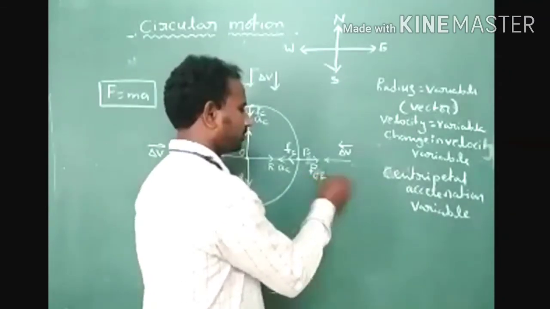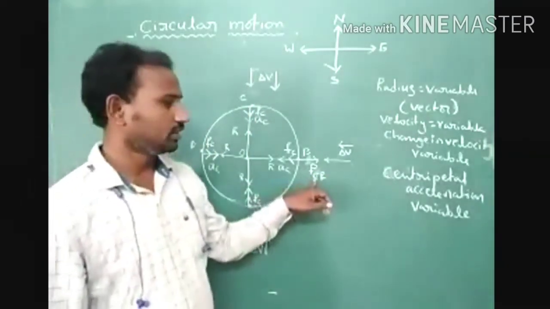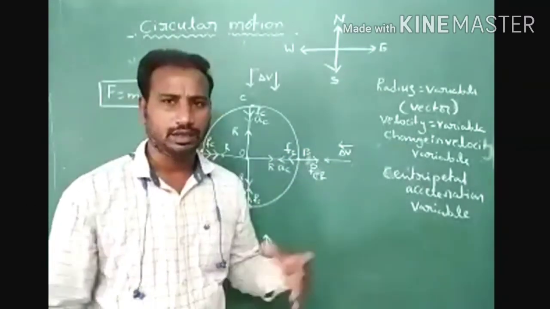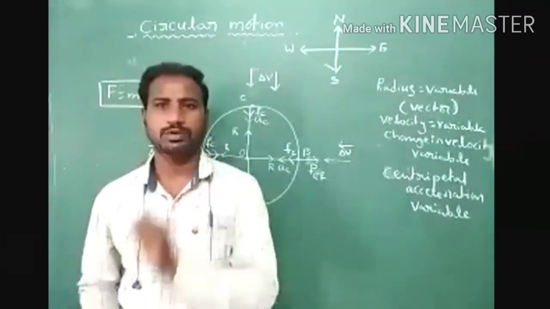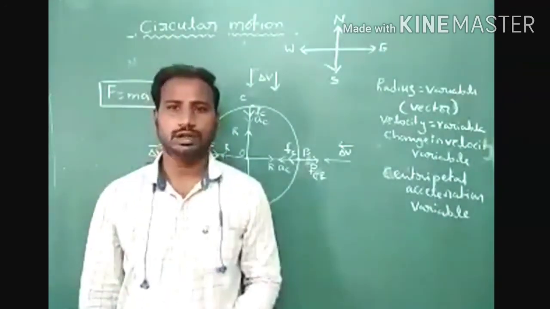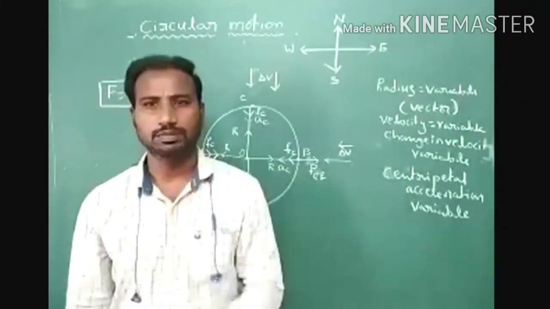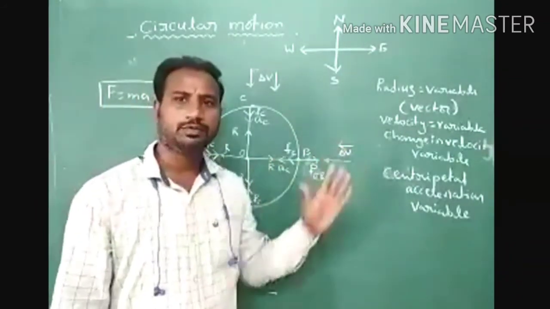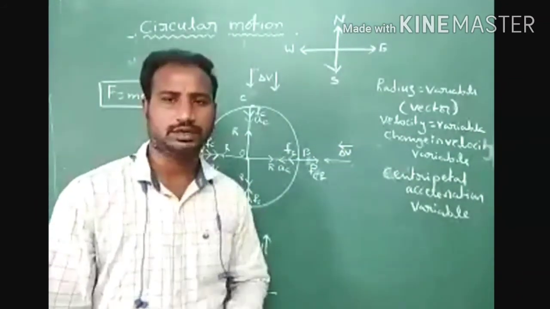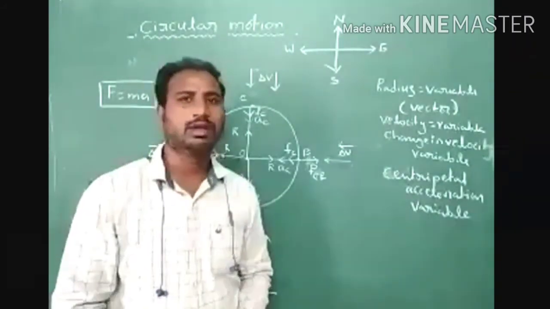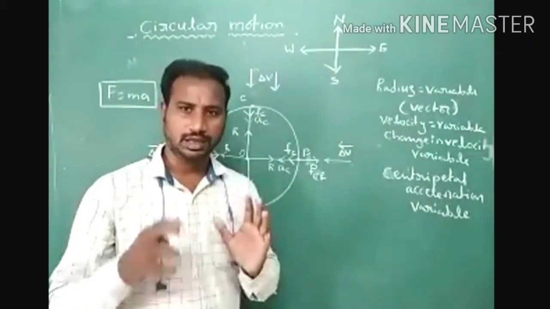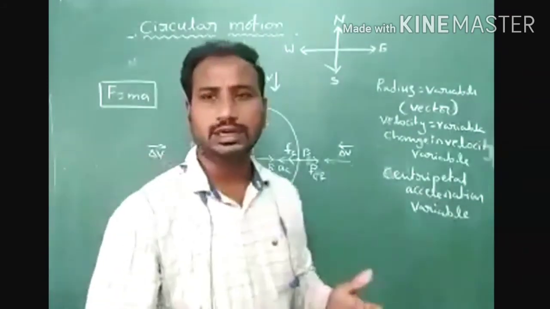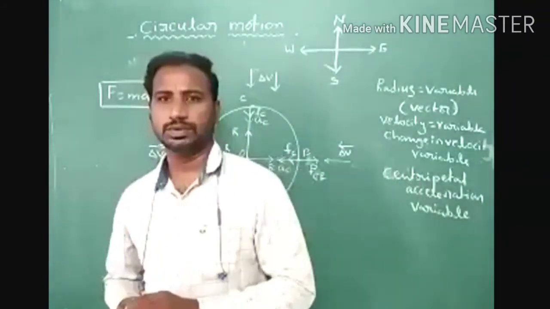Okay, CF we represent as a suffix. CF, centrifugal force, always acts away from the center of the circle. In general, in the state board, we discuss this point. According to Newton's law, for every action there is an equal and opposite reaction. One force acts towards the center of the circular path, another force acts away from the center of the circular path. That is Newton's law. But we have to discuss subject related points.